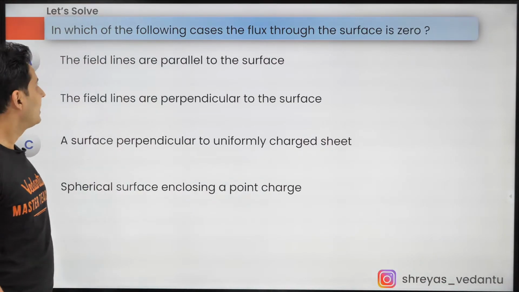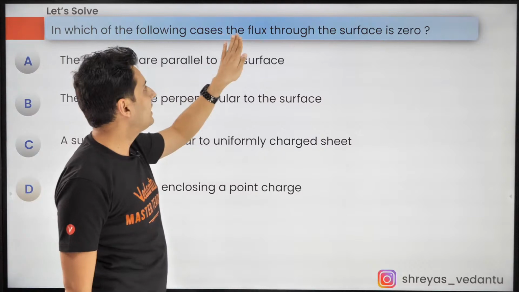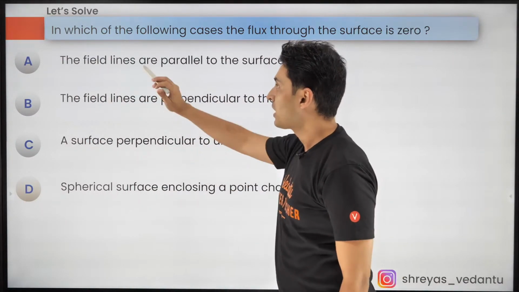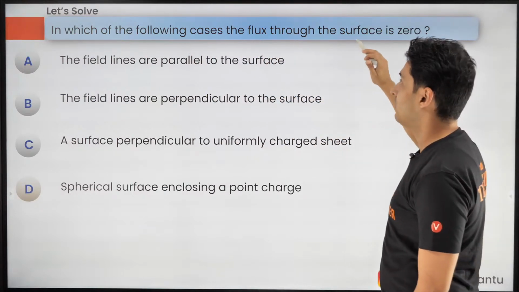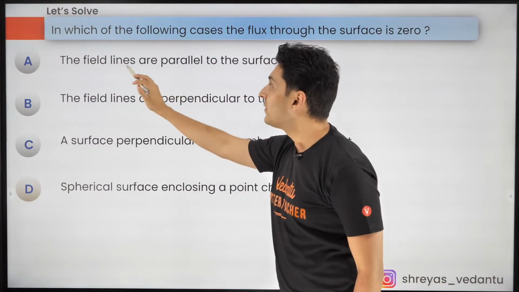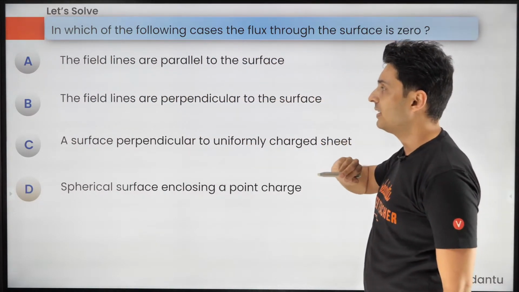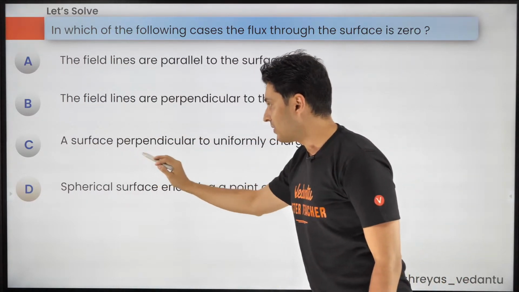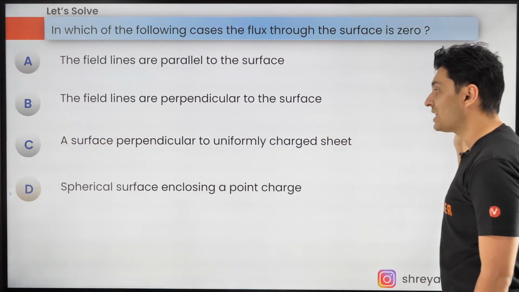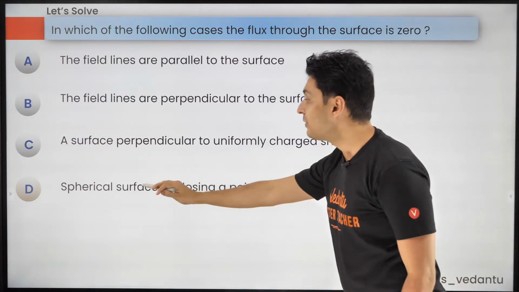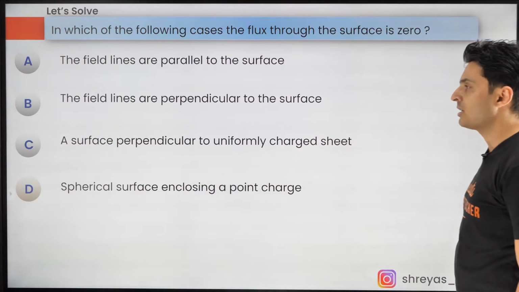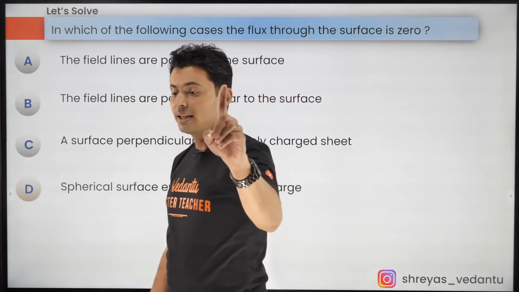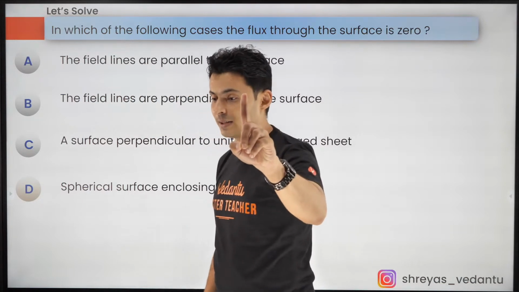Let's do this. In which of the following cases is the flux 0? Which of the following cases is the flux through the surface 0? Field lines are parallel to the surface. Field lines are perpendicular to the surface. A surface perpendicular to a uniformly charged sheet. A spherical surface enclosing a point charge. More than one option may be correct. Be careful, guys.